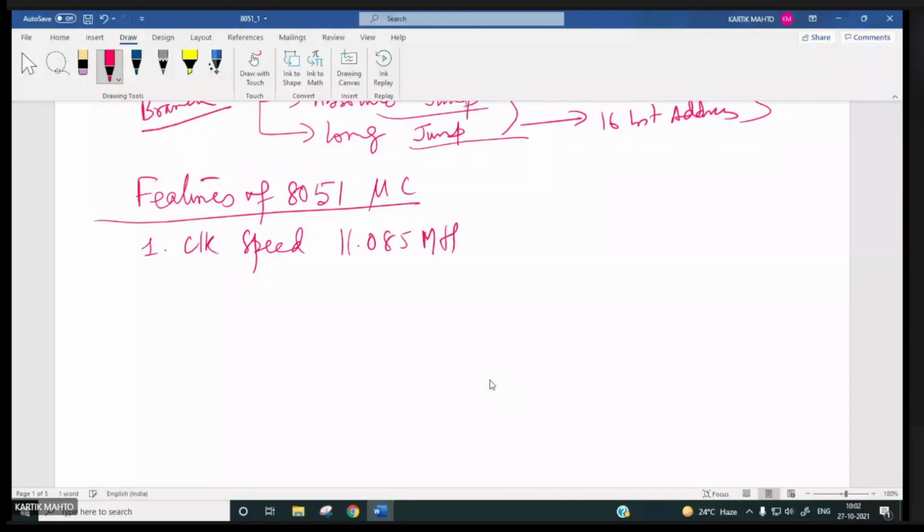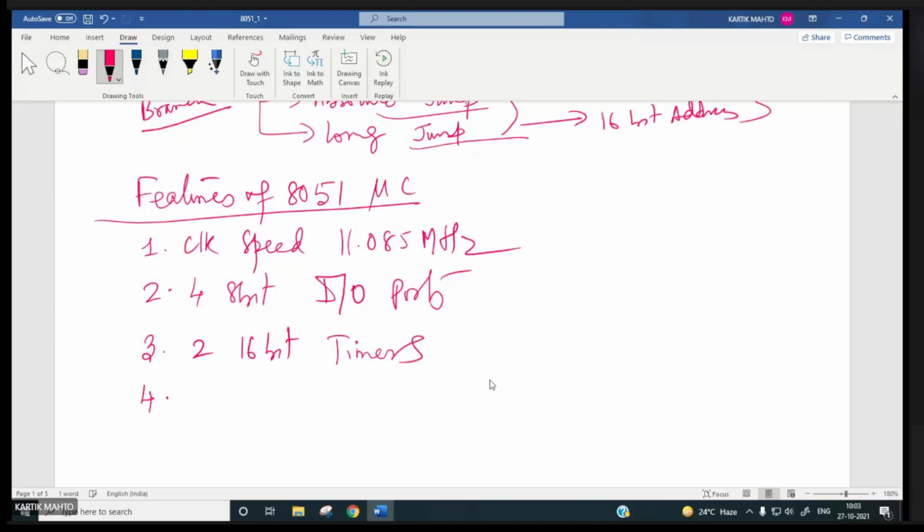Second feature, 4 8-bit IO ports. Third feature, 2 16-bit timers.